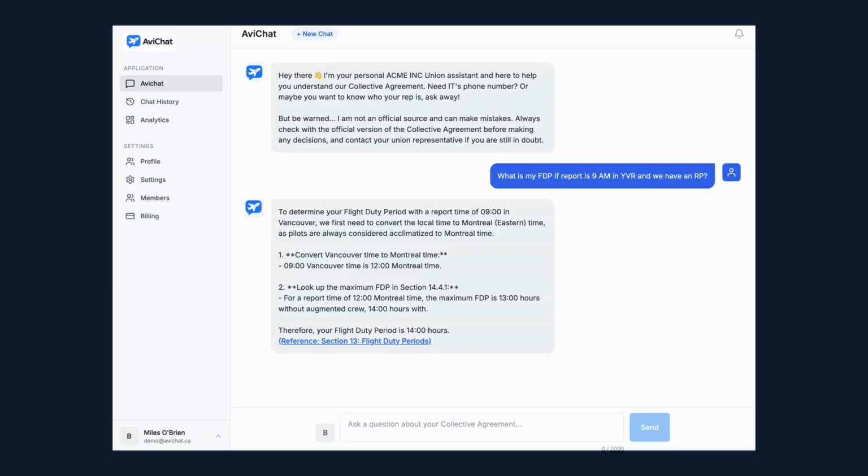It recognized FDP as flight duty period. It also knew that RP meant relief pilot. It even did some of the time zone conversion for Vancouver. And it did the math, and it got the right answer.